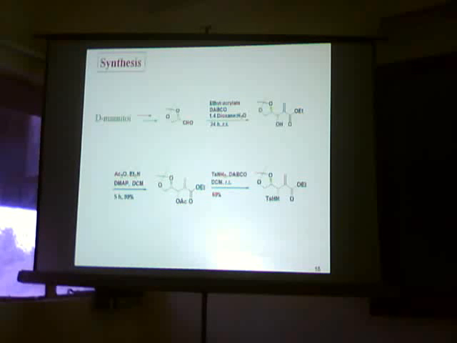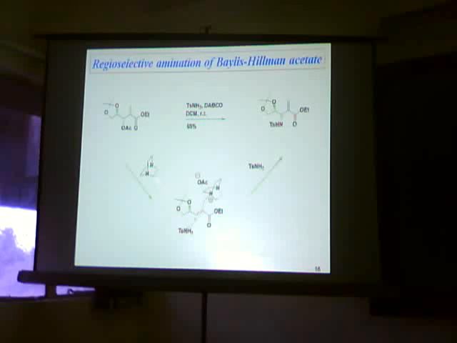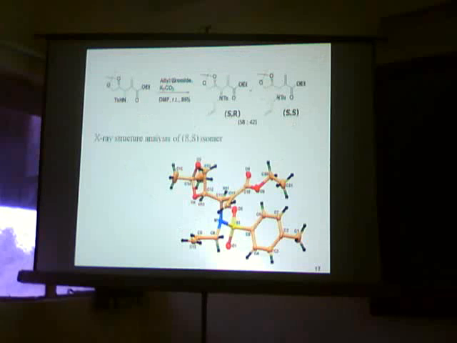In detail, this is not an SN2 reaction. This is a successive SN2 prime reaction. First, DABCO reacts with the Baylis-Hillman acetate to give this DABCO salt of the Baylis-Hillman acetate, which again undergoes SN2 prime reaction with this p-toluenesulfonamide to give this tosyl amino compound.